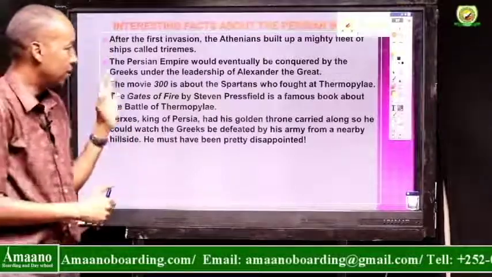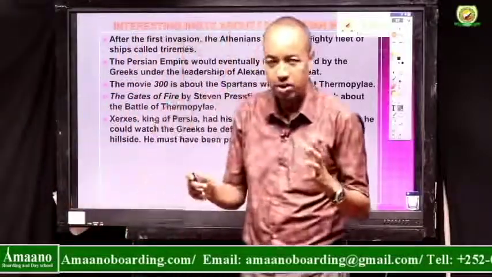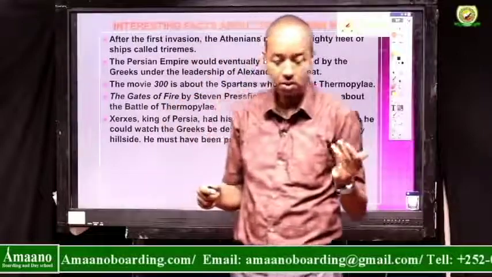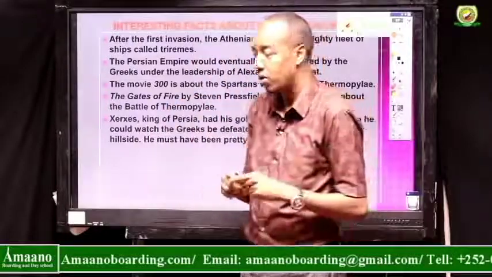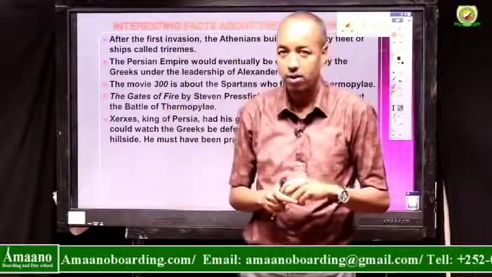To summarize, our lesson today was to understand the wars that were fought by Persia and Greece. There were three wars: the Battle of Thermopylae, the Battle of Marathon, and the Battle of Salamis. But in all these three battles, the Persians failed to conquer the Greeks. That's all.